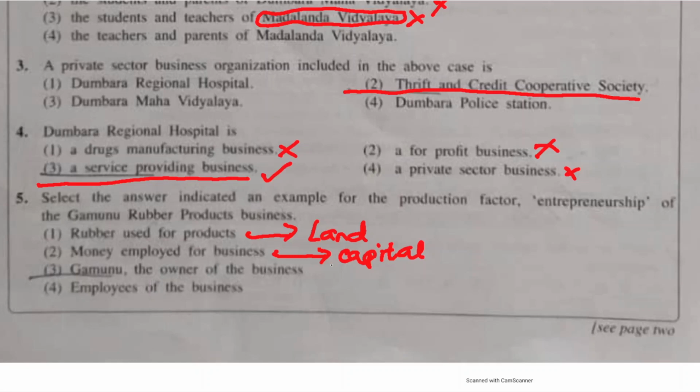Fourth one, employees of the business. So employees of the business fall to the production factor called labor. So here the correct answer is answer 3, which is Gamunu, the owner of the business. You should know the definition of entrepreneurship for this. Entrepreneurship means the person, or it's a role of gathering all other production factors, which is land, labor and capital, to discharge the business correctly, to make sure the business is run smoothly. So here as the owner of the business, that's what Gamunu does.